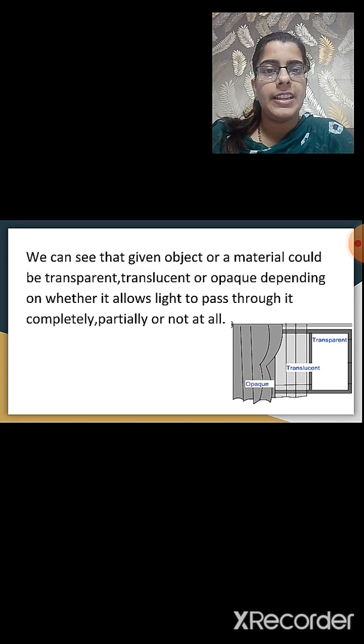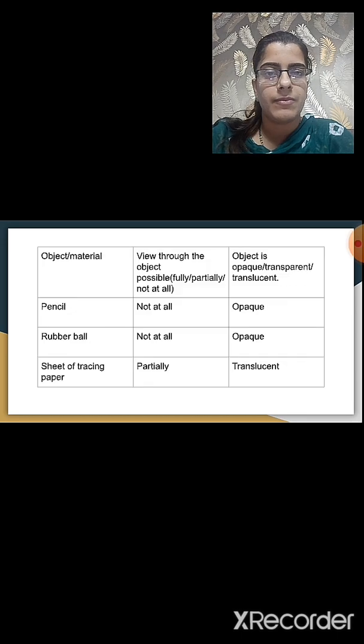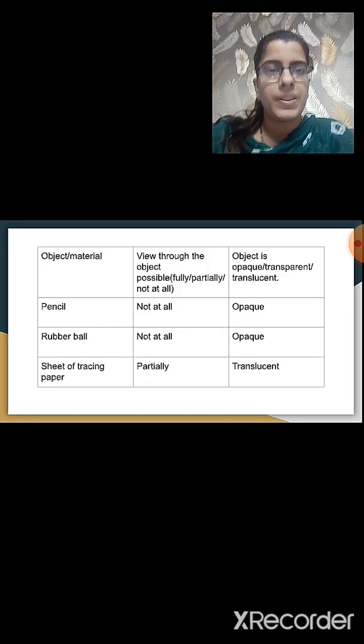You can see that a given object or material could be transparent, translucent or opaque, depending on whether it allows light to pass through it completely, partially or not at all. What you will see is that transparent, translucent or opaque substances will either allow light to pass through completely, partially or not at all. Now let us see which of the substances will allow the light to pass through or will not allow the light to pass through.